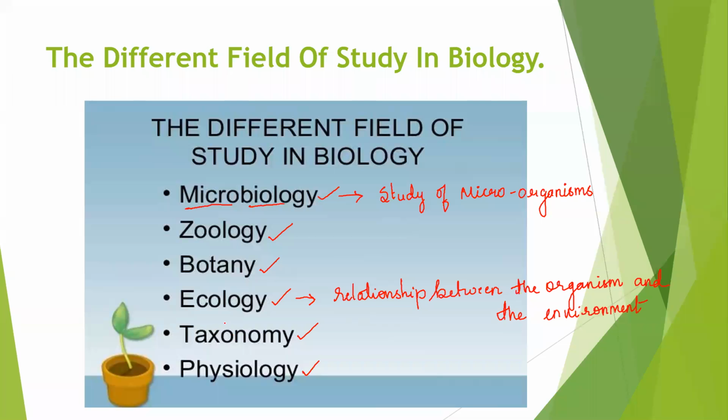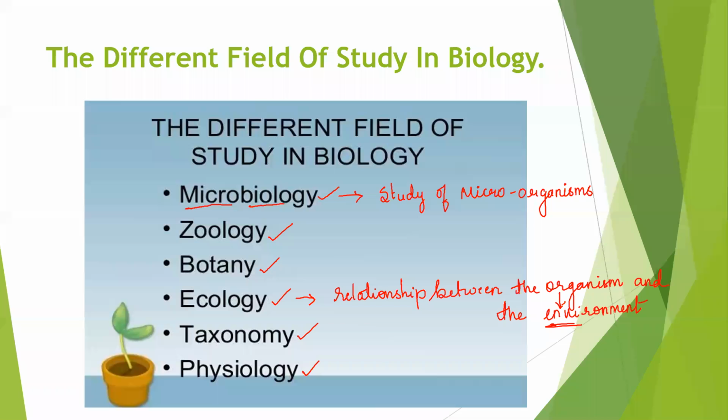Whatever interaction happens between the organism and the environment. Now see, organisms depend on the environment for food, for shelter, for other basic necessities. Yes or no? For food, for shelter and other basic necessities, what does the organism do? They depend on the environment.